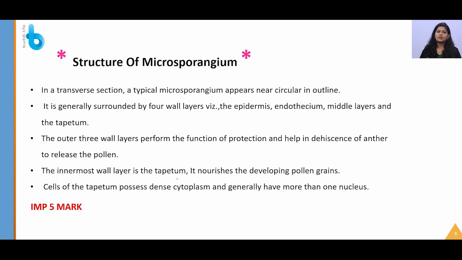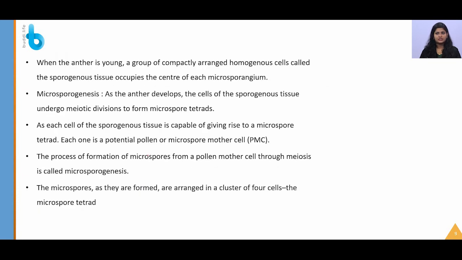The innermost wall will be tapetum. It nourishes the developing pollen grains, and tapetum will have a dense cytoplasm and they will also have more than 1 nucleus. So we have seen there are 4 layers present. What are they? First one is epidermis, the second one is endothecium, third one is middle layer and the fourth one is tapetum. So this is a typical anther structure. It is nearly circular, but it is tetragonal.